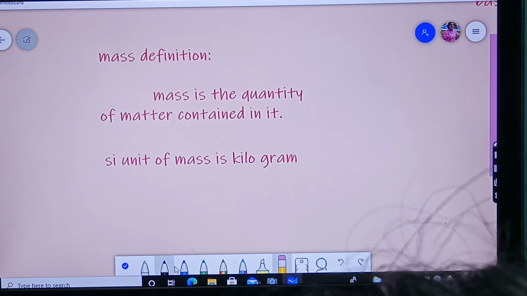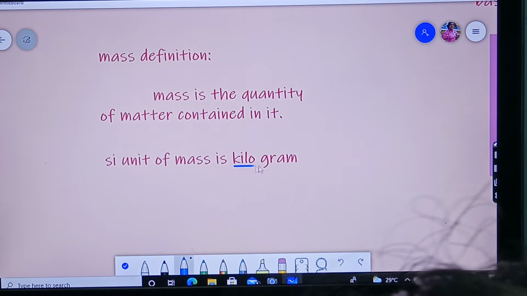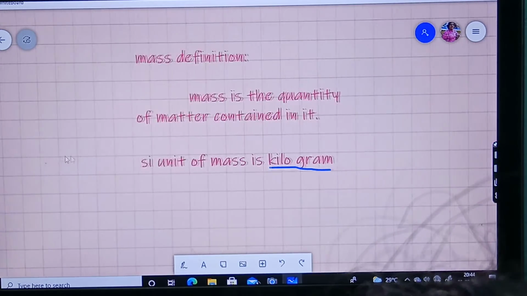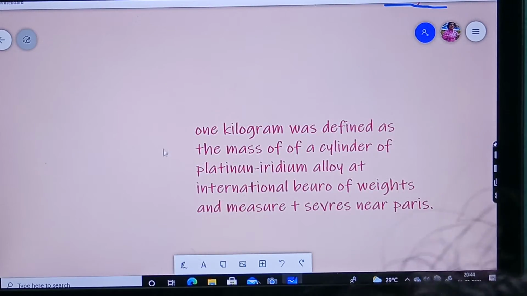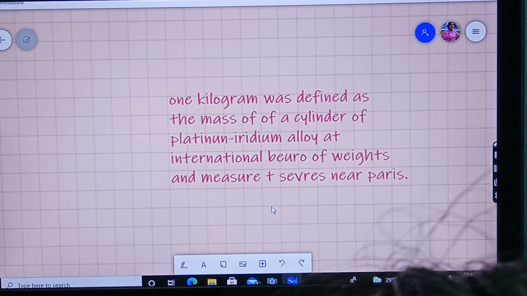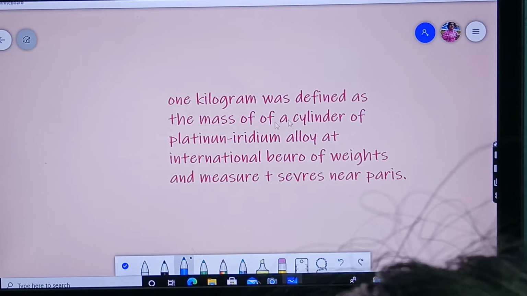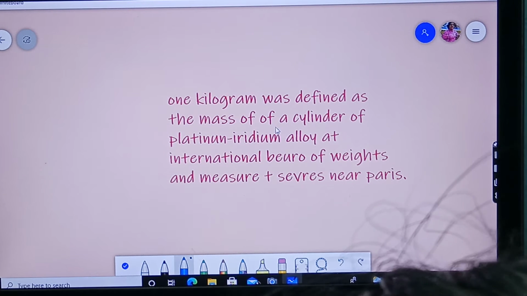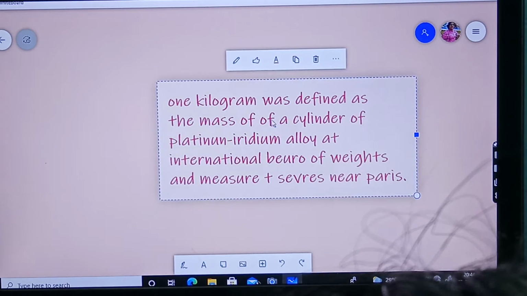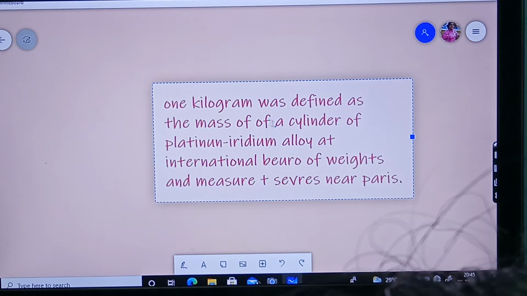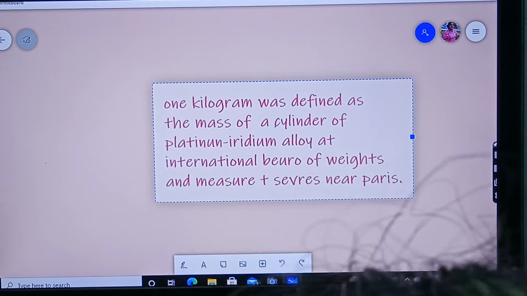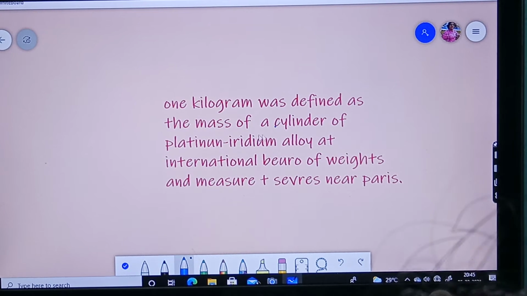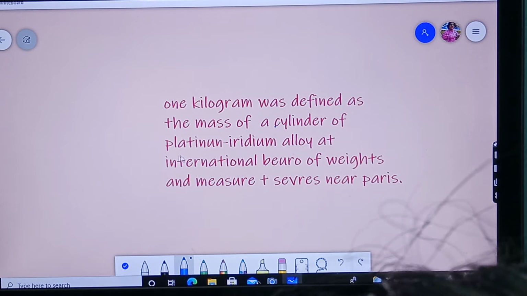The SI unit of mass is kilogram. SI unit of mass is what? Kilogram. Now how has this kilogram come? 1 kilogram was defined as the mass of a cylinder of platinum iridium alloy.